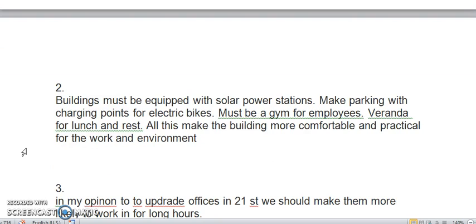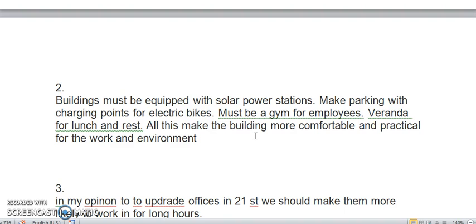Okay, all the sentences follow each other. Now let's take a look. Buildings must be equipped with solar power stations, make parking with charging points for electric bikes, must be a gym for employees, veranda for lunch and rest. All this makes the building more comfortable and practical for the work environment.